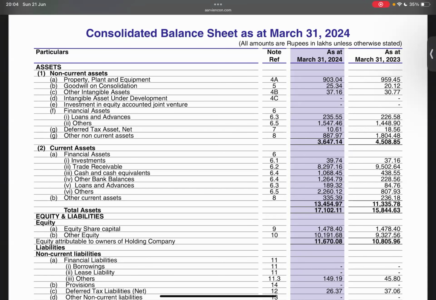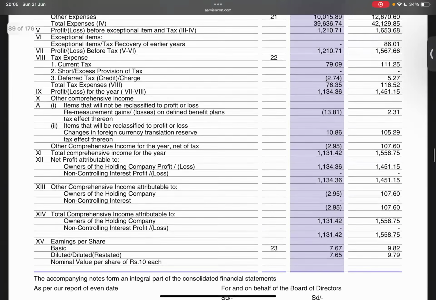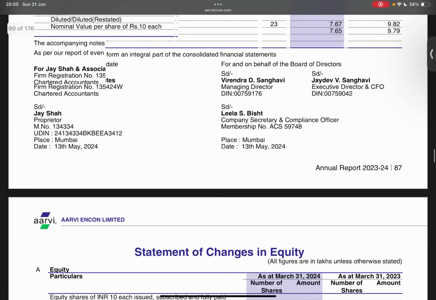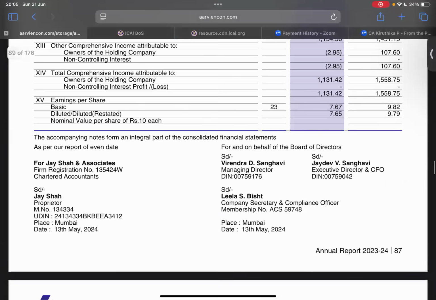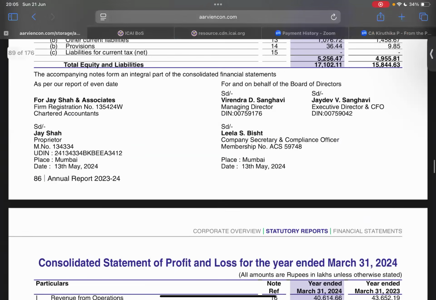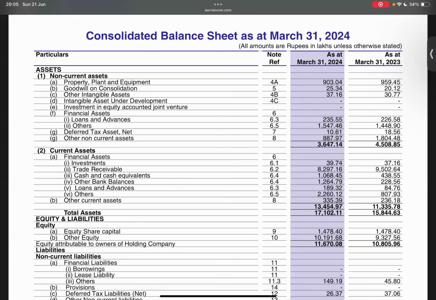We have the balance sheet, which says that the property, plant, and equipment is 903.04 lakhs. Goodwill on consolidation is 25.34. So we have so many financial line items in the balance sheet, P&L, statement of changes in equity, cash flow statement, and we also have disclosures down there. Now, try to answer this question. What is management trying to do here by giving an FS? What is management trying to do?